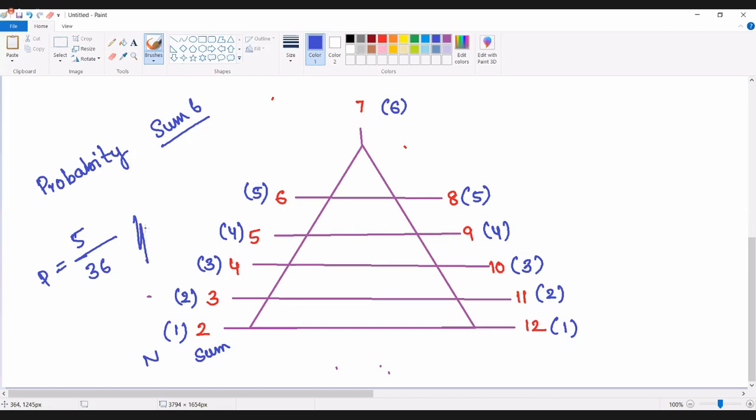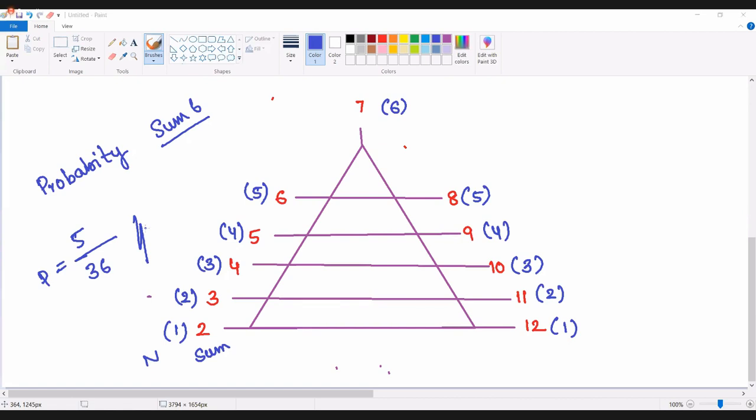Total number of ways are 36. Out of 36, 5 are favorable cases. We can say 5 by 36 will be the probability. Like that, any question which is based on the sum on the basis of a dice, we can use a similar logic to solve. Previously, we came across a similar kind of question, if you observe.